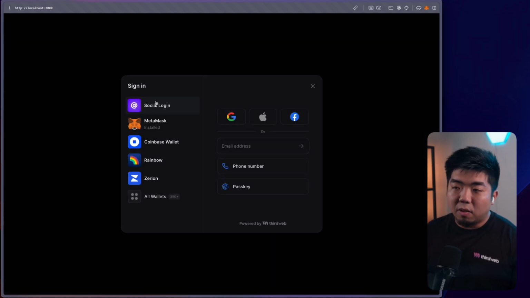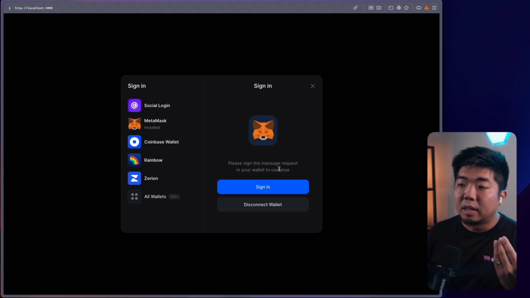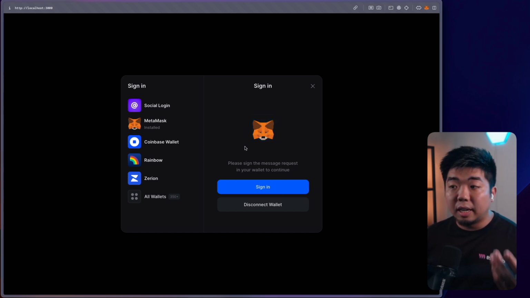When we click on it, we have all the different ways we can connect here. I'm just going to use a MetaMask wallet. And you can see here, this is going to have us sign a message. This is the message that we are signing to prove and authenticate ourselves, and this is using ERC-721 or the sign in with Ethereum, and we'll go over that later on in this video.